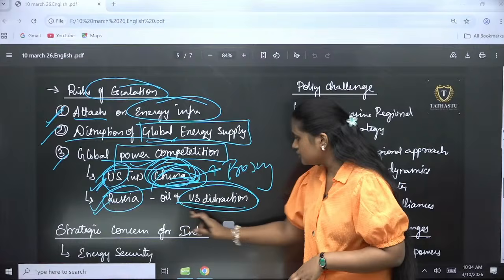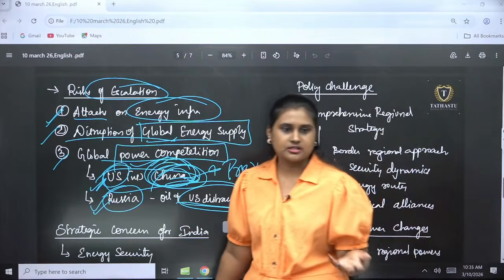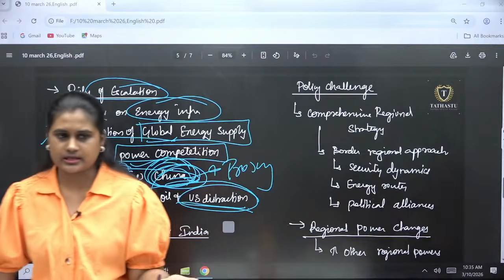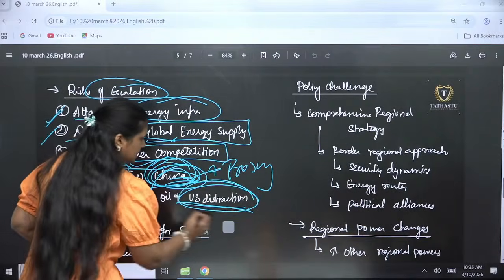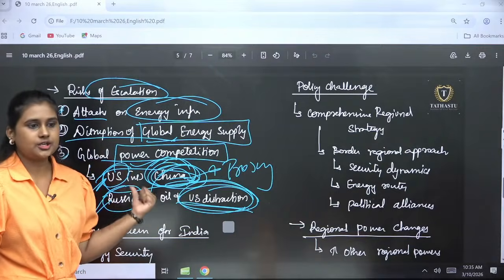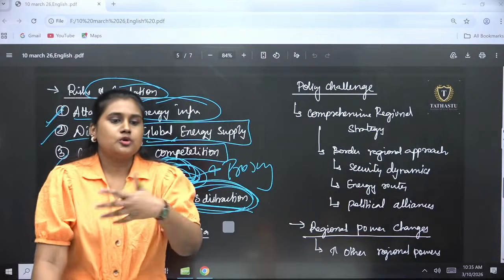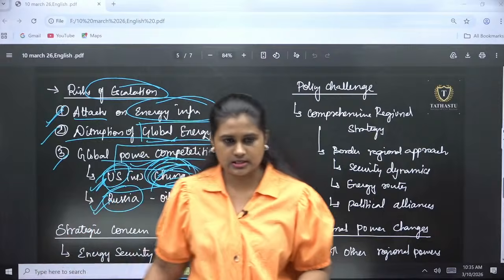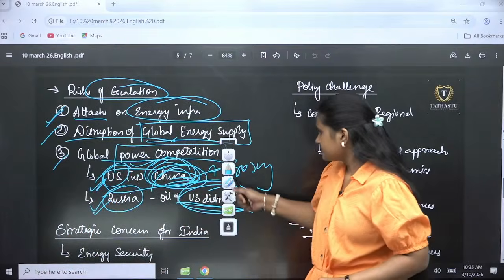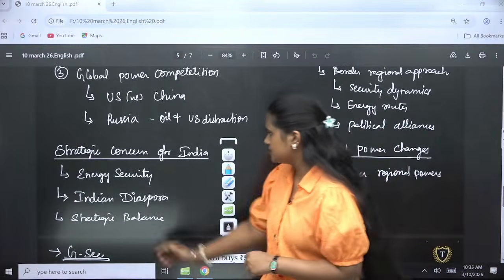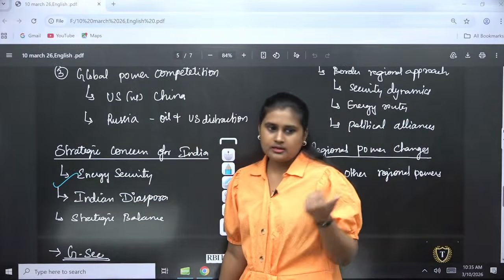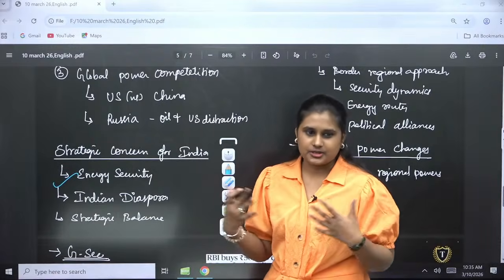When it comes to Ukraine and Russia, because Ukraine has been backed by the US and NATO, the US distraction from this will benefit Russia to move more towards the Ukraine part. Okay, so this is a major concern here. The strategic concerns that have to be taken into consideration are, one, energy security, major oil and energy security from there.